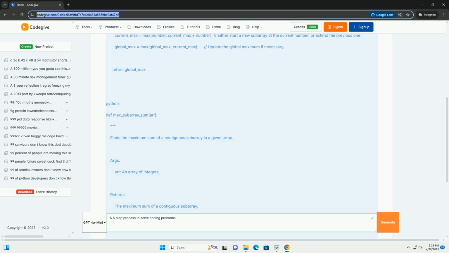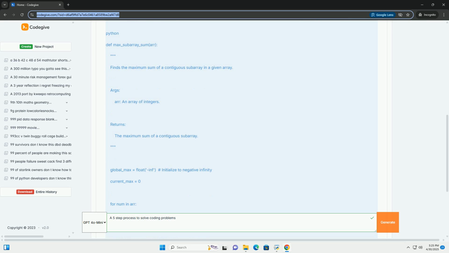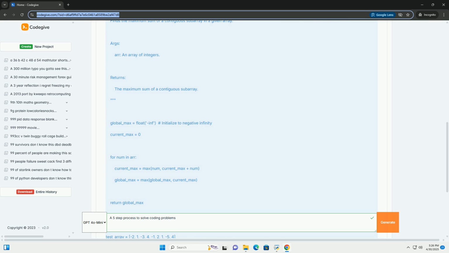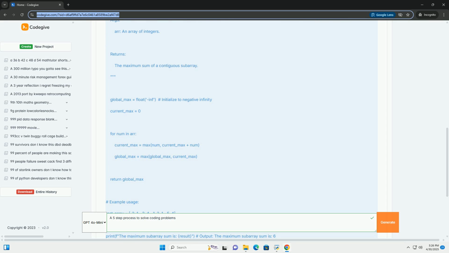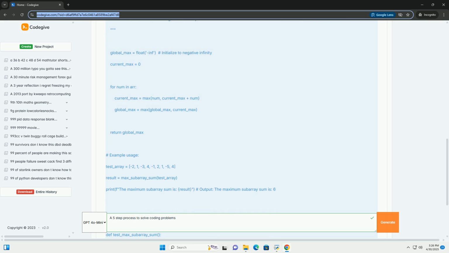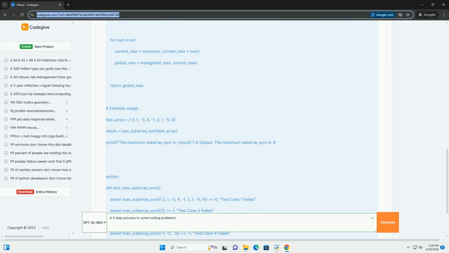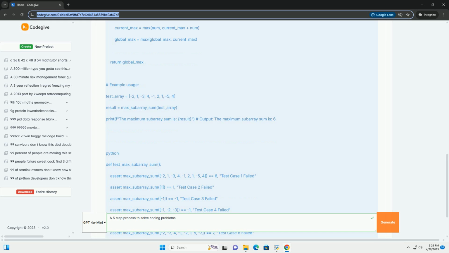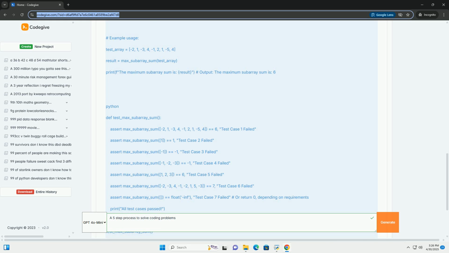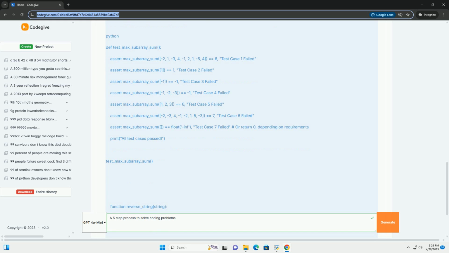1. Understand the problem, clarify and define, the most crucial step. 2. Plan your solution, design and outline before you write a single line of code. 3. Implement the solution, write the code, the translation of your plan. 4. Test your solution, verify and debug, essential for correctness. 5. Optimize and reflect, improve and learn for efficiency and future growth. Let's explore each step in detail, with concrete examples.